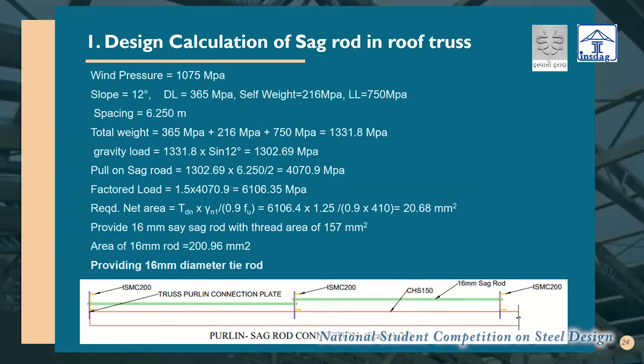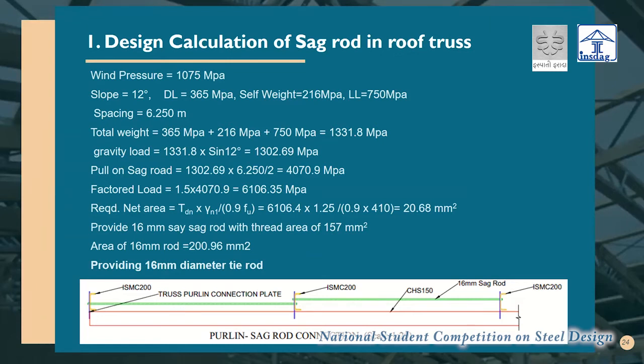First, we have designed the sag rod. Here the wind pressure we have calculated from the formula. Then the slope of our truss is 12 meter. The dead load, self weight, and the live load are also considered. The total weight is considered. Then after that, the gravity load is taken as a component of sine theta.